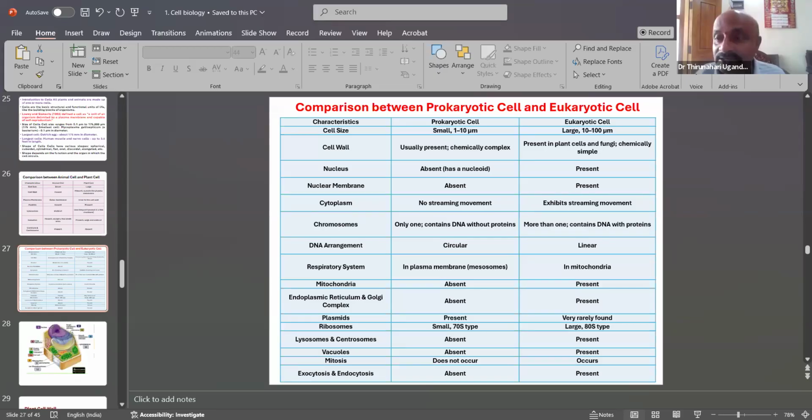Then it contains the DNA, and the arrangement is circular in prokaryotes. In eukaryotes the DNA is linear. The arrangement in eukaryotes can be both circular and linear. Then the plasma membrane and also mesosomes.